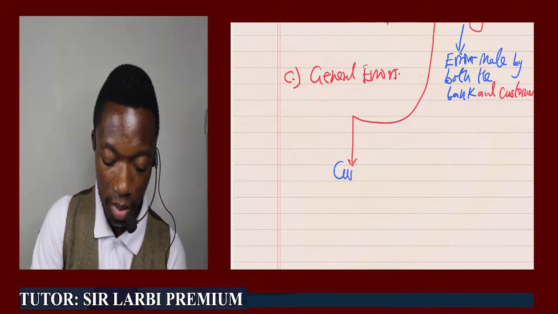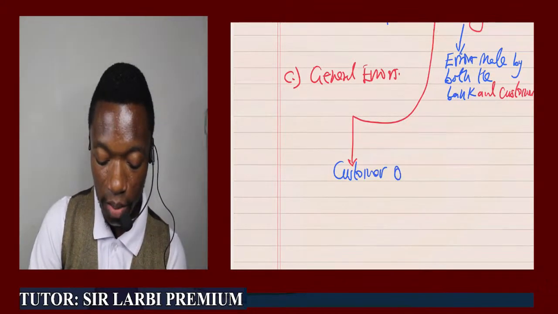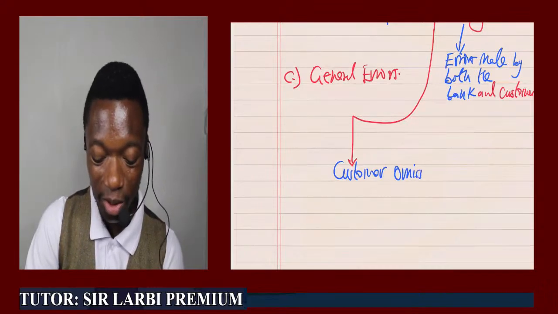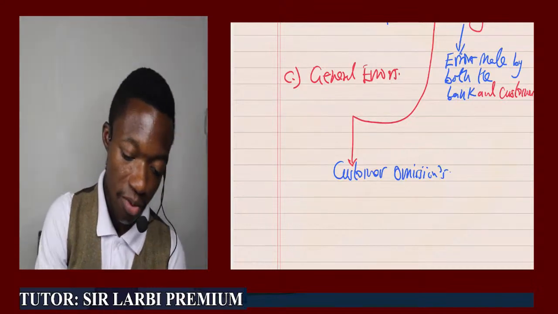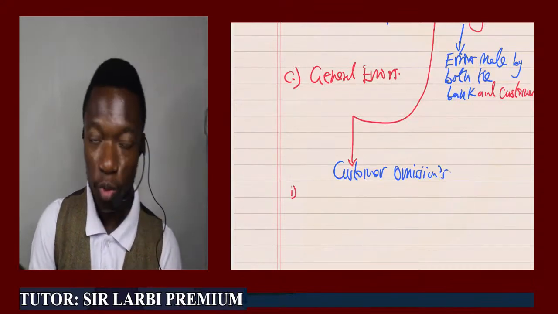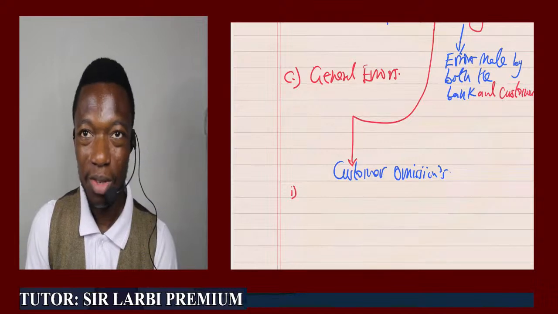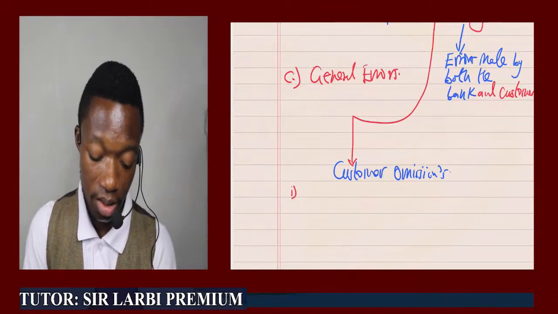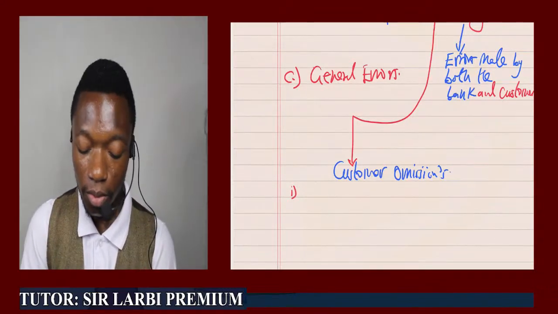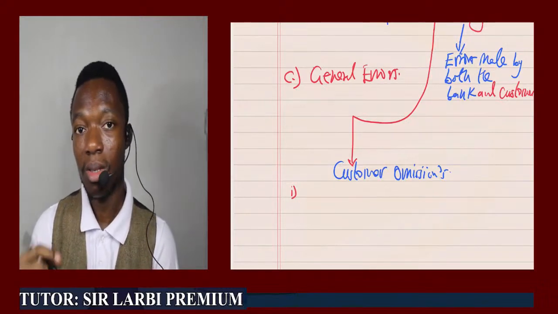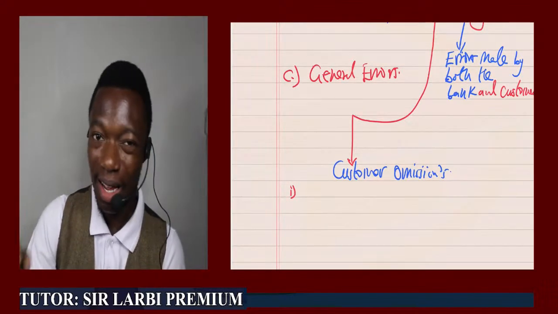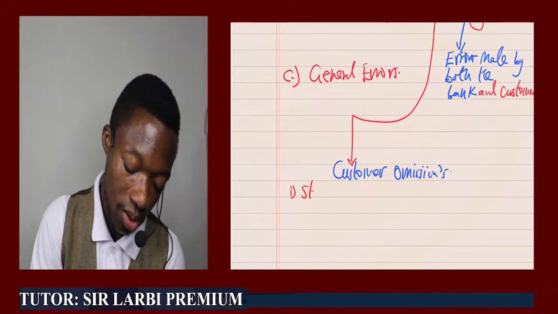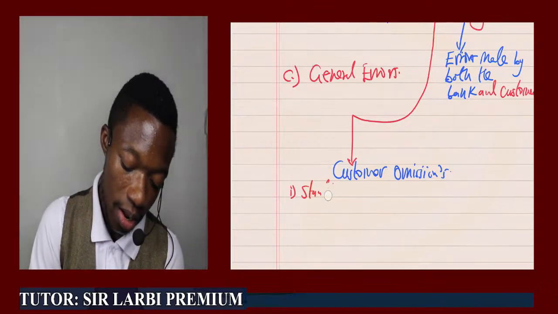So some of the omissions coming from the customer, customer's omission, let me put something like that just for you to appreciate what I'm trying to build up here. We have general errors that can come in there. Customers' omissions are generally the errors that you must adjust in the cash book, something like things that the customer did not record. So you may have something like a standing order.